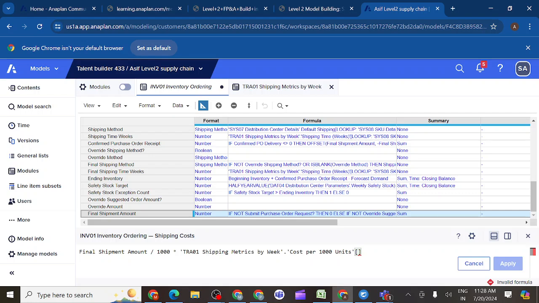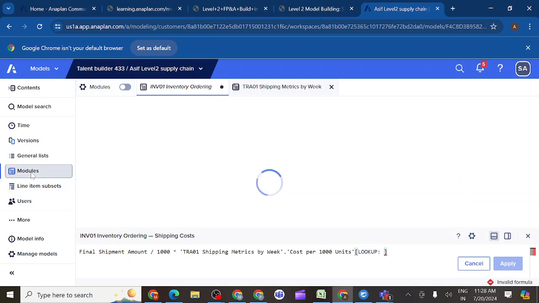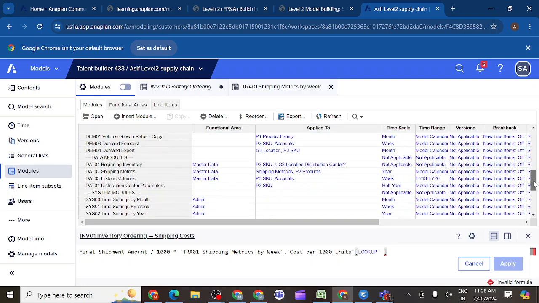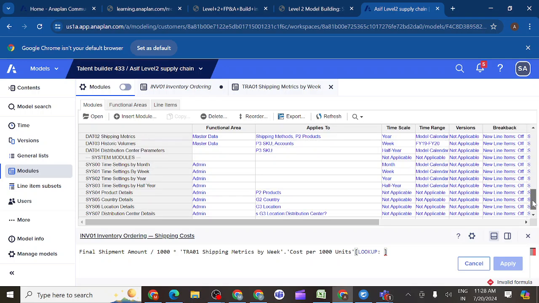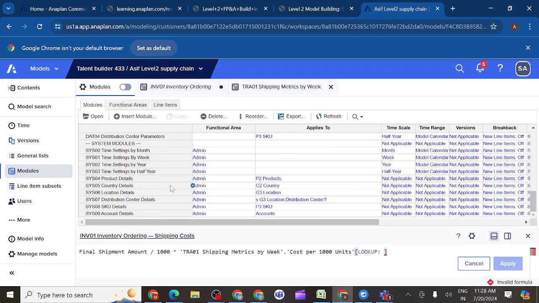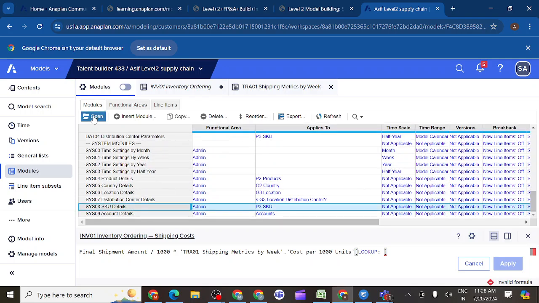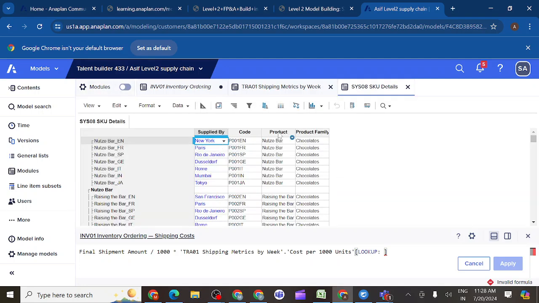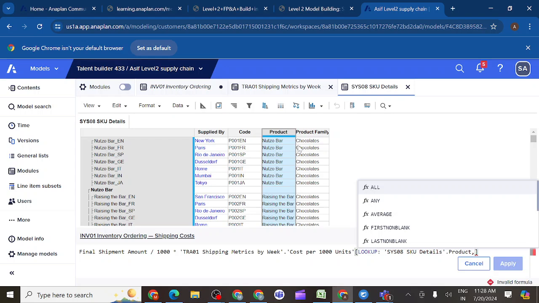So what are the problems with the dimensions? P2 and P3. Where do we have the relationship between P2 and P3? System module. In System 08 we have the relationship between P2 and P3. Earlier also we have done this, in System 08 we have the relation between P2 and P3. So P2 and P3, you can see. P3 dimension we are using, P2 product line item I am using. P2 products.